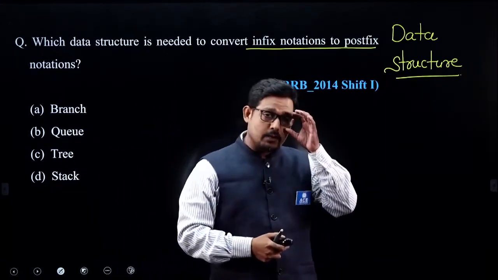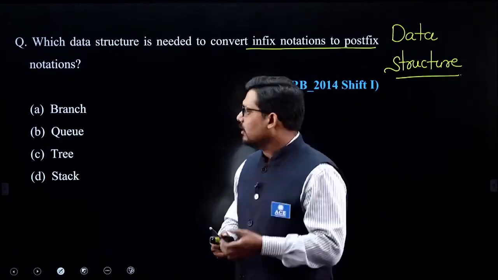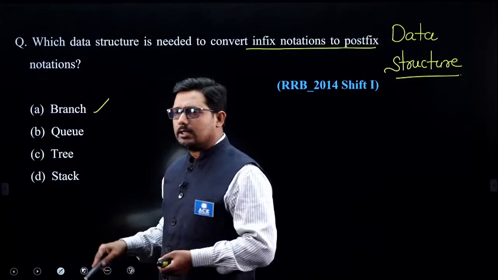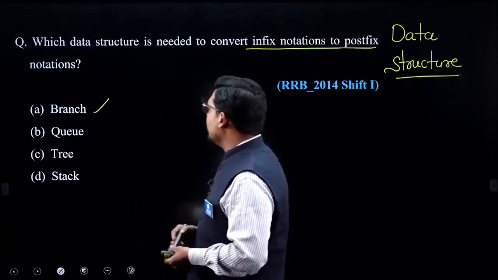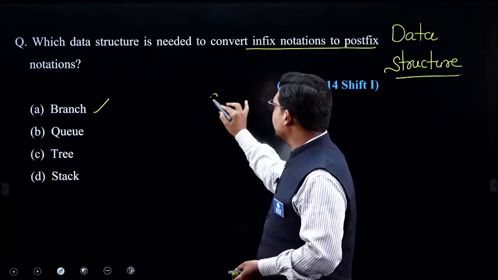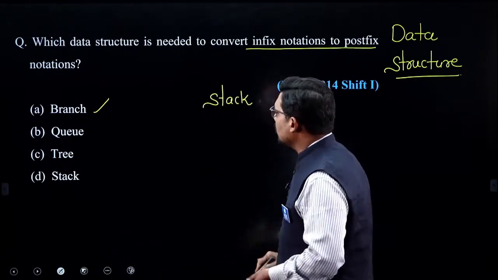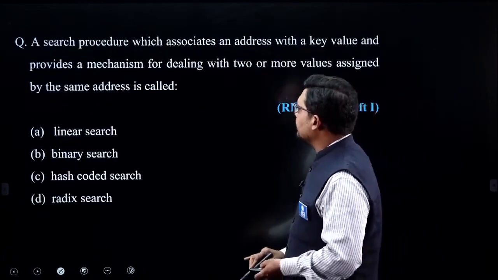What it is doing here is just asking one of the applications of a data structure. Branch, no, there is nothing called branch; queue, tree and stack. In this case, we know that the stack data structure is used for converting infix notation to postfix notation.